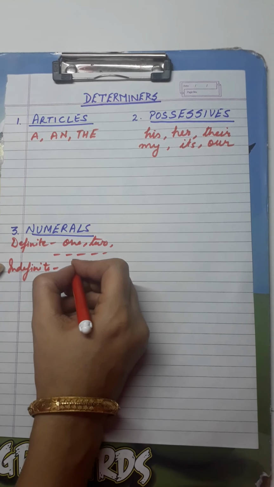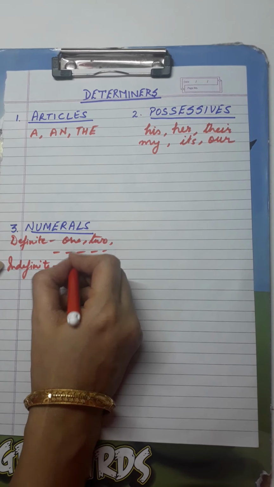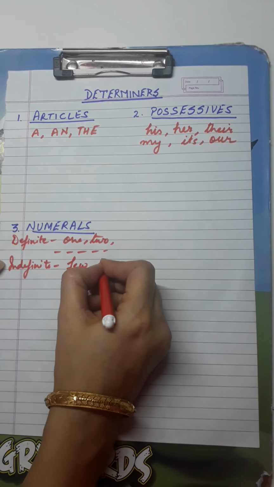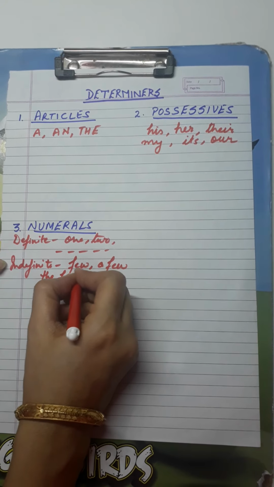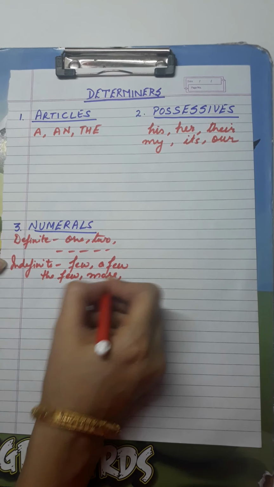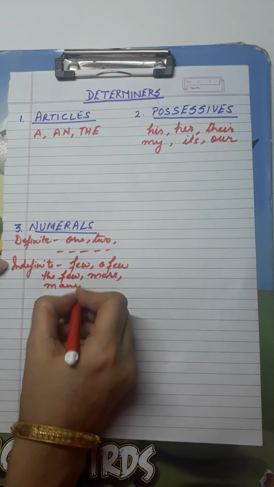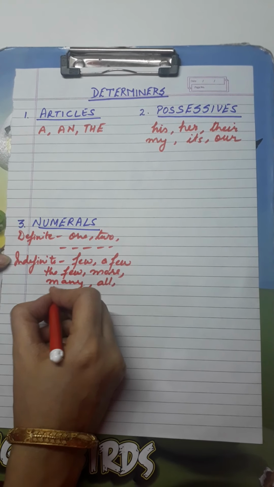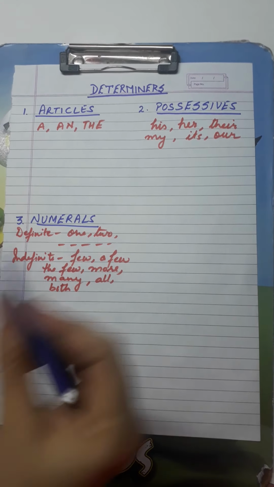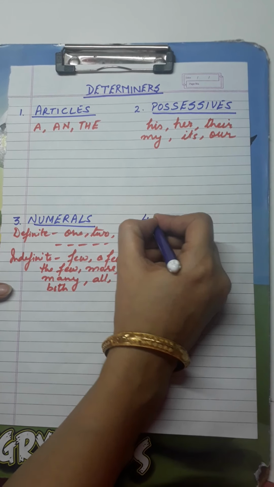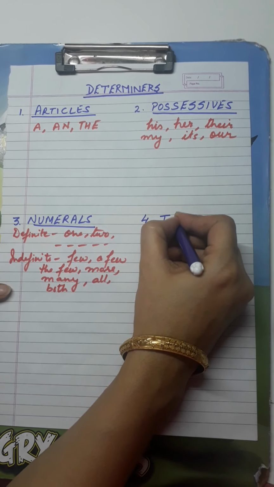Indefinite when we don't know the quantity, like few, a few, the few, more, many, all, both, etc. So these are numerals.